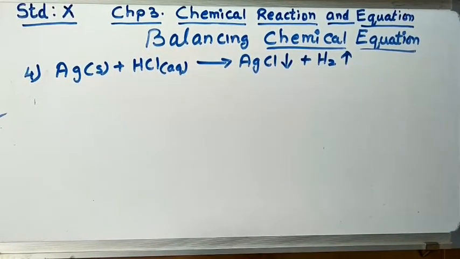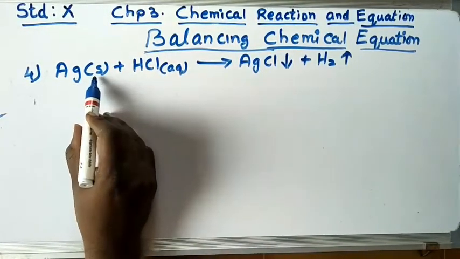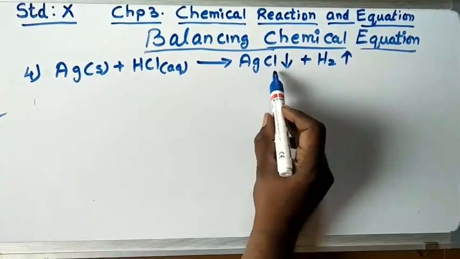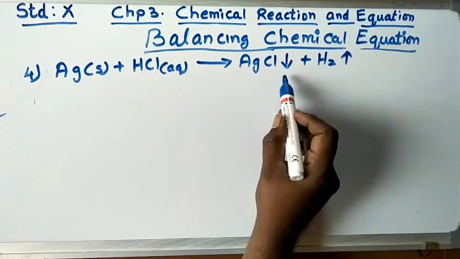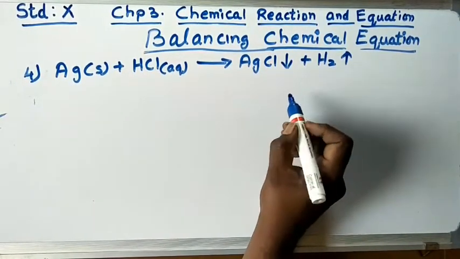Our next equation to balance is Ag. This is silver, which is a solid. HCl is a liquid, that is aqueous. AgCl, the arrow is given down, that means AgCl is a precipitate formed. H2, the arrow goes up, that means H2 is a gas.